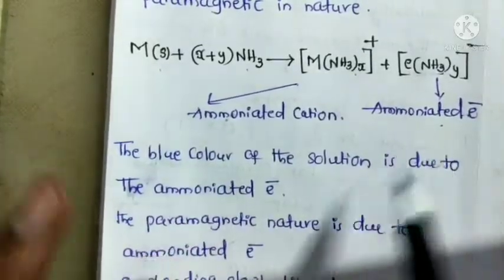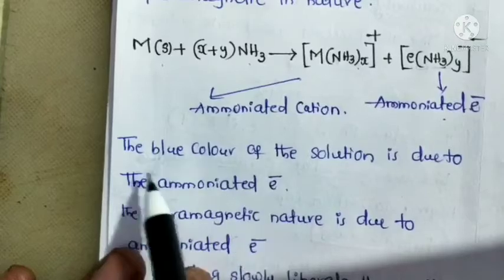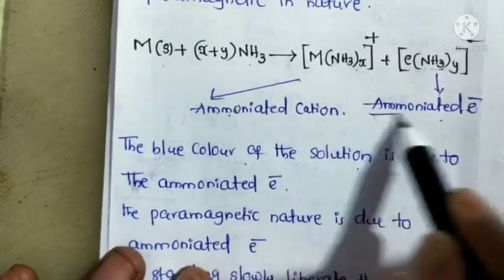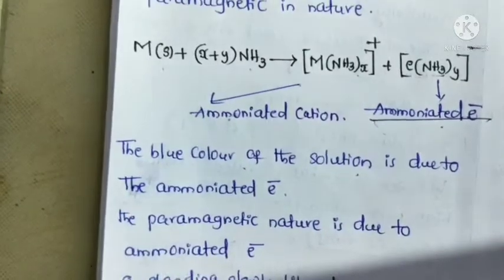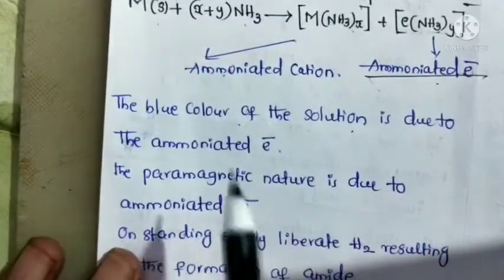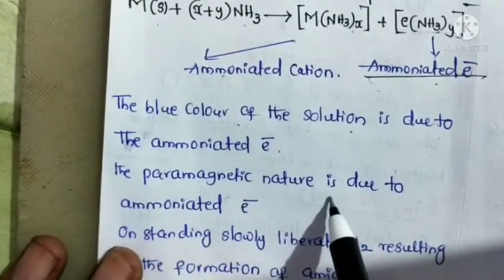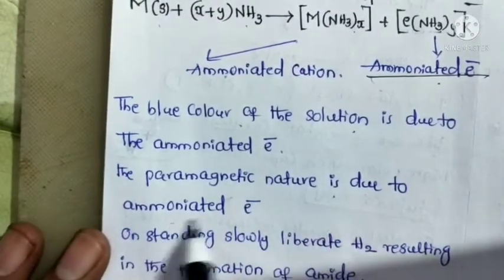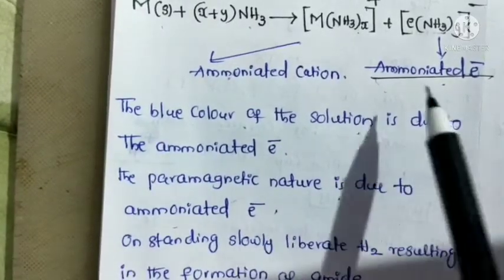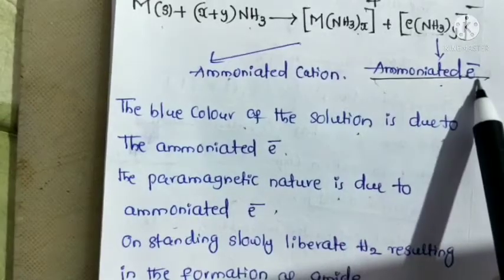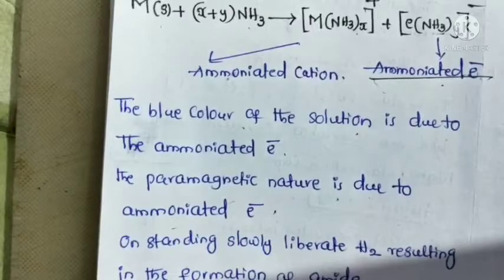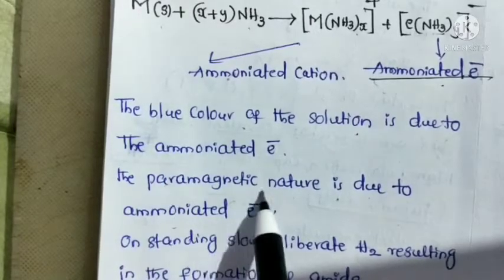So the blue color of the solution is due to the ammoniated electron. Next, the paramagnetic nature of the solution is also due to the ammoniated electron. So this ammoniated electron is responsible for the solution's blue color as well as its paramagnetic nature.